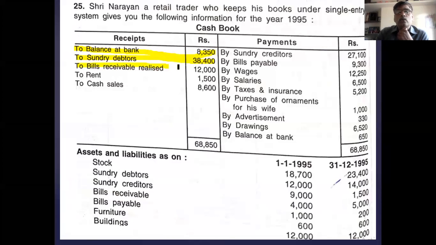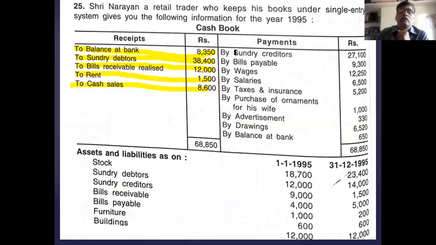Bills receivable goes to the bills receivable account, credit side, by bank. Then rent is an income and goes to the P&L account, credit side. Cash sale goes to the trading account, credit side.